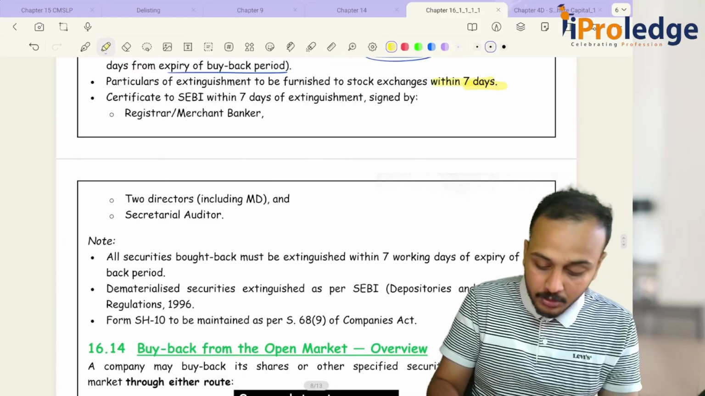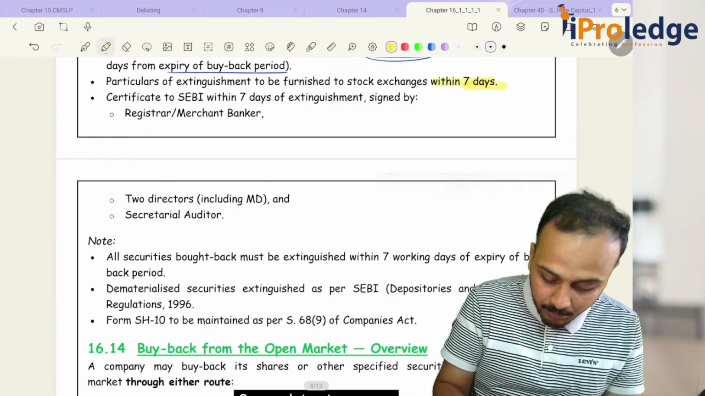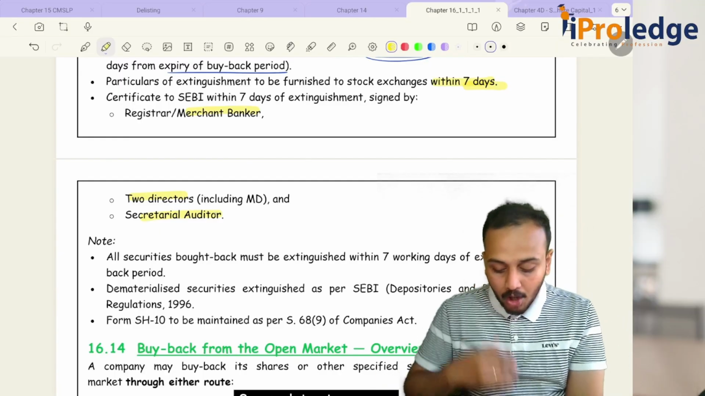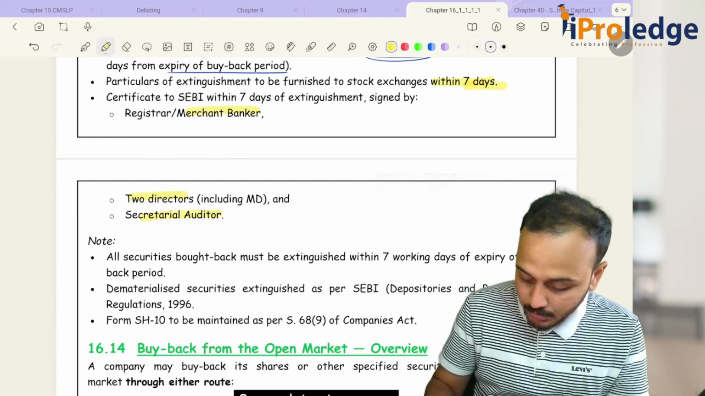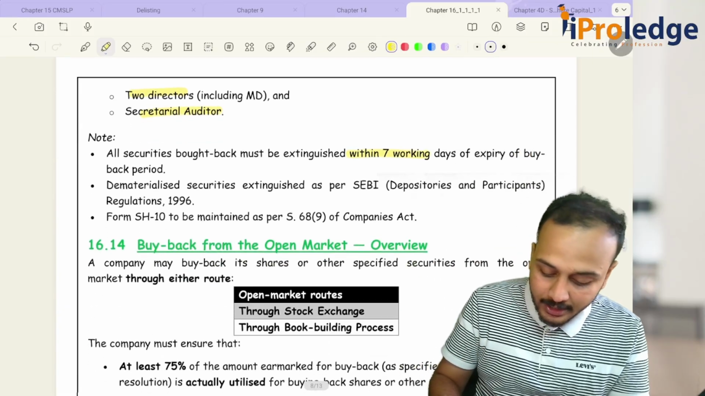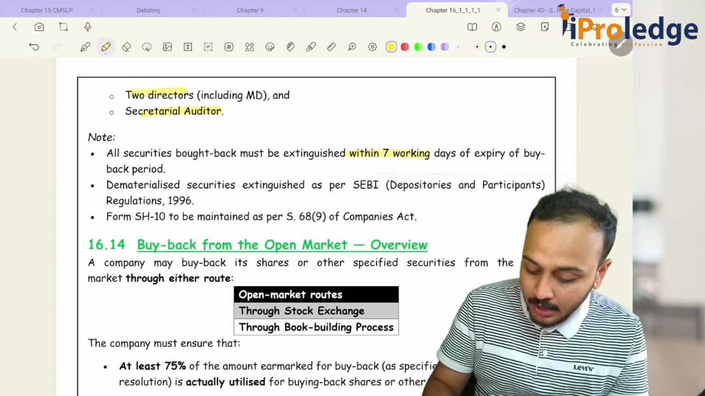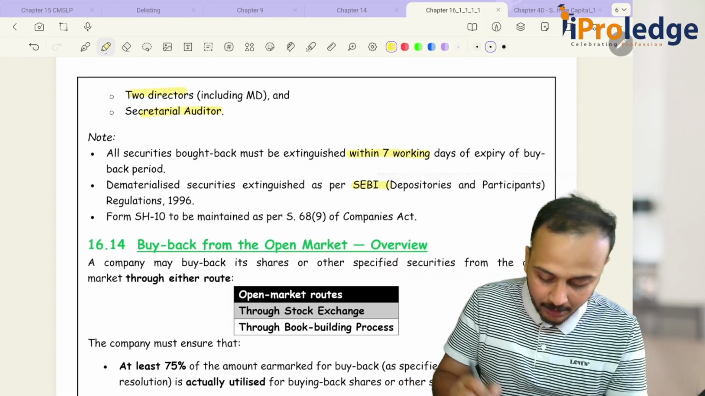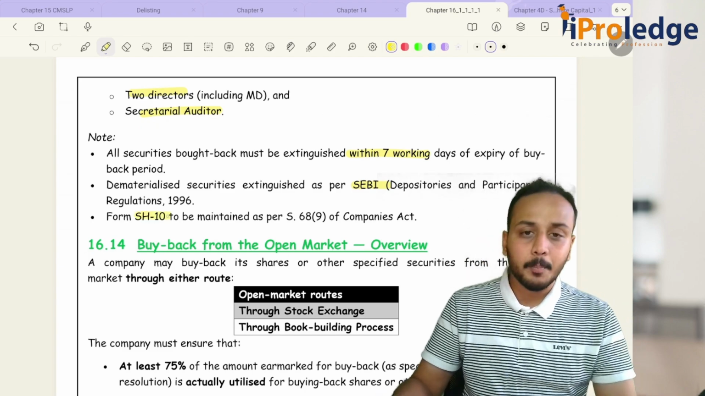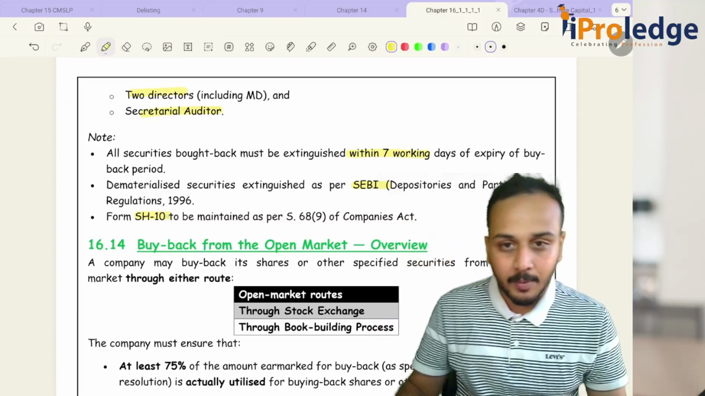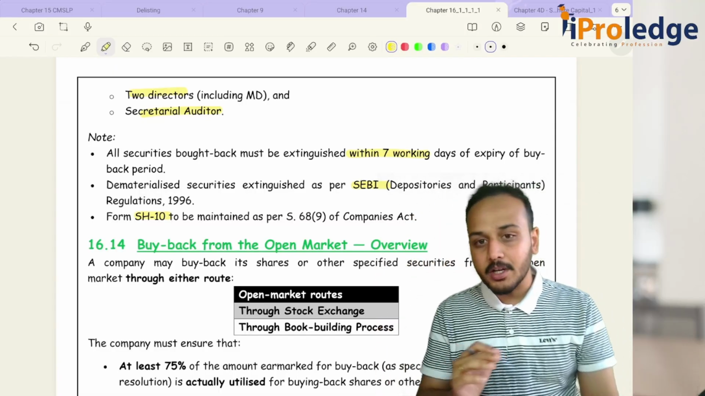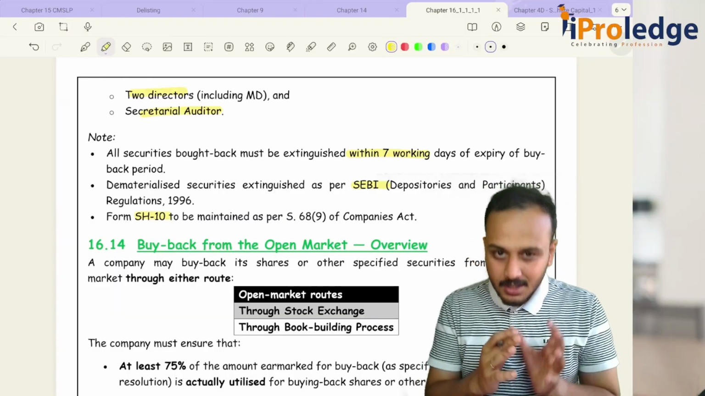Then this certificate to SEBI within 7 days should be signed by the merchant banker, 2 directors and your secretarial auditor, and all the securities bought back must be extinguished within 7 working days after the expiry of the buyback period. Dematerialized shares should be extinguished as per the SEBI Depository and Participant Regulations 1996. Form SH10 has to be maintained by the company. You remember the register of buyback, then you had SH8, SH9 and SH11 along with your MGT 14. Okay, this is your buyback.